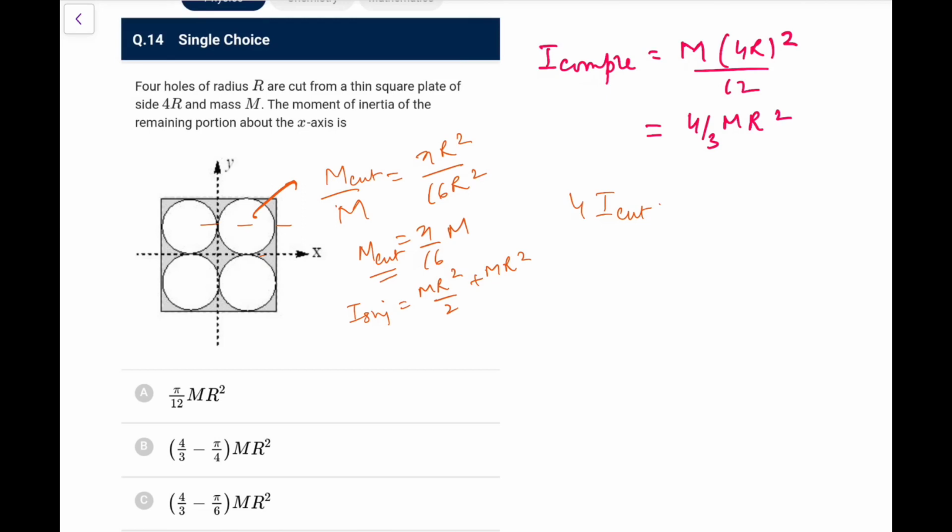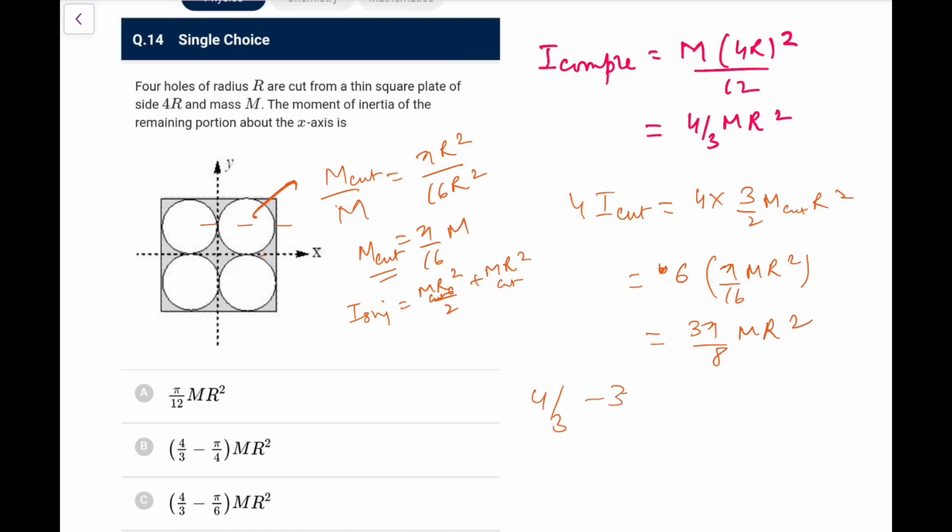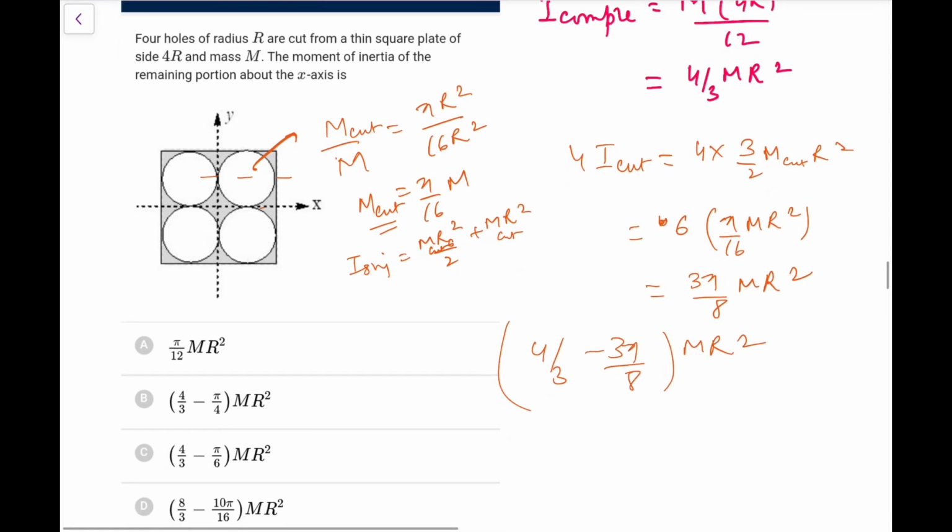So the I of all the cut sections, that is 4 times I cut, would be 4 into 3 by 2 m cut r square. It is not m, it should be m cut. That is 6 m cut r square, and m cut is pi by 16 m, so 6 times pi by 16 m r square. So what you have now is 3 pi by 8 m r square. So the remaining one would be the subtraction of this. So 4 by 3 minus 3 pi by 8, into m r square.